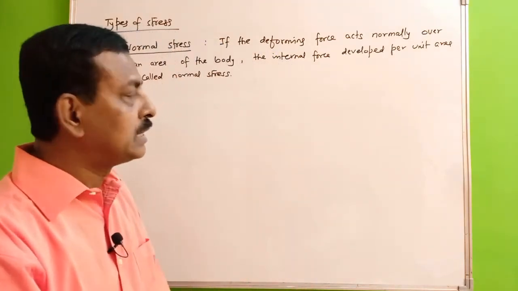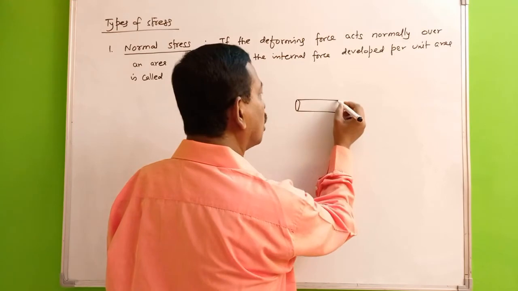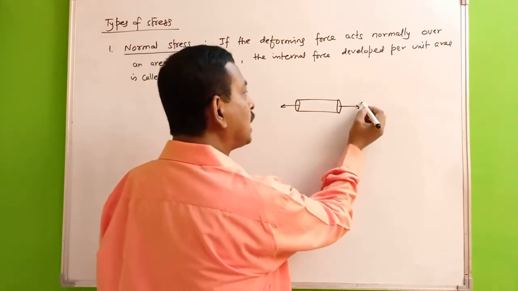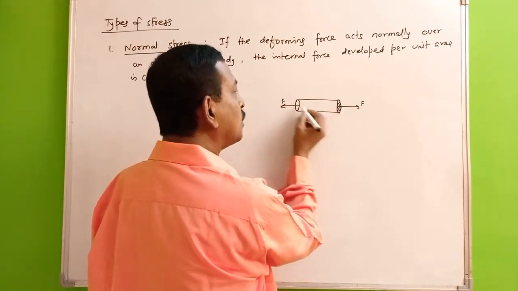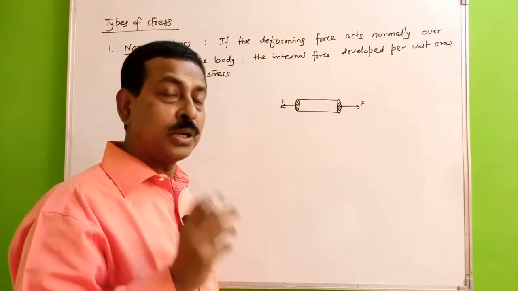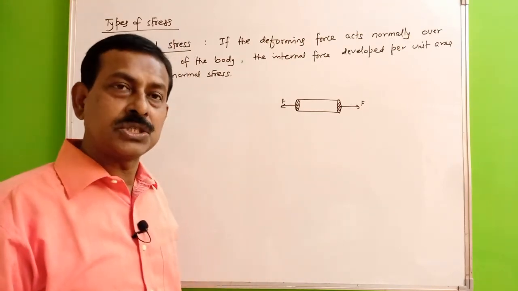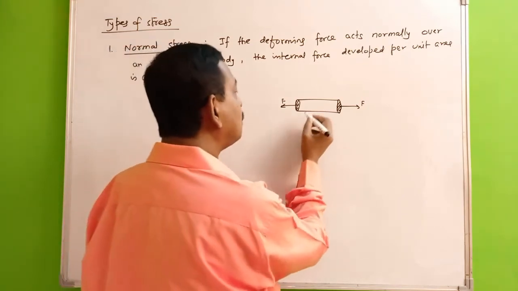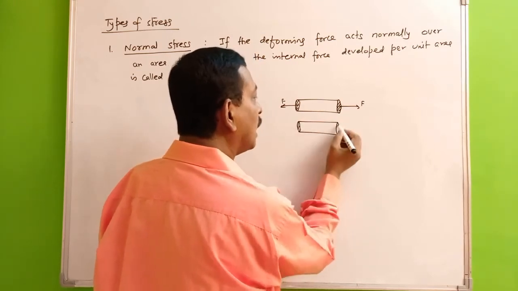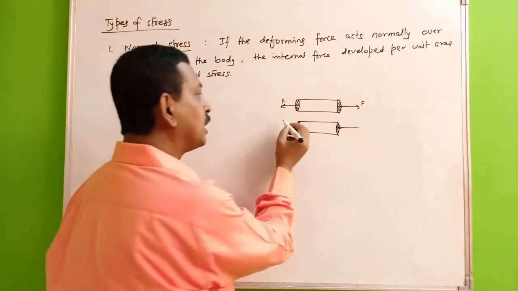Now you can see that we have a body, or suppose we take a rod and we are stretching that rod. So here the force which I am applying on the body is acting normal to this particular surface, so that there is an increase in its length. If this happens, the restoring force which will be developed is your normal stress. Again, you may have a body on which we are applying force. Again, it is normal to this, but this time we are trying to compress it.